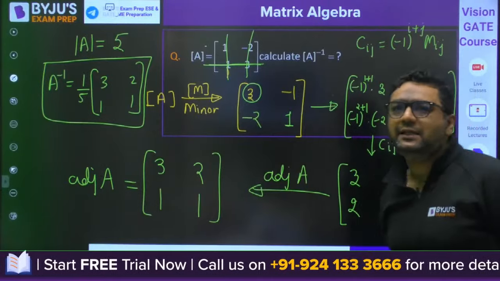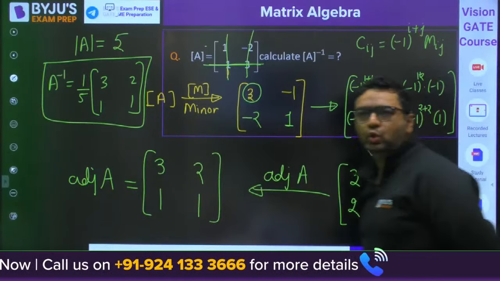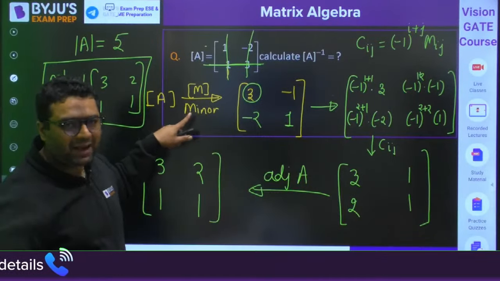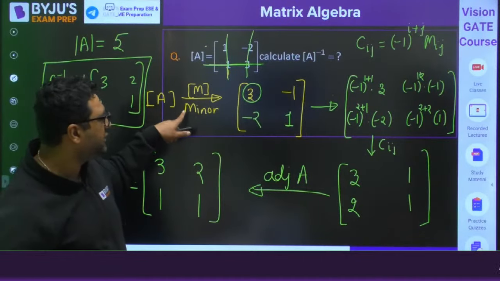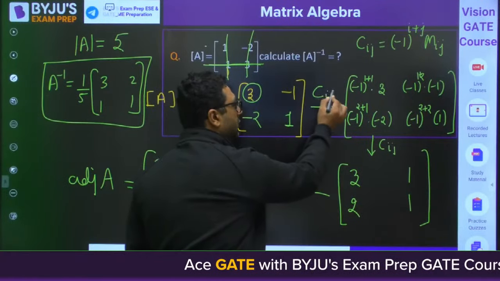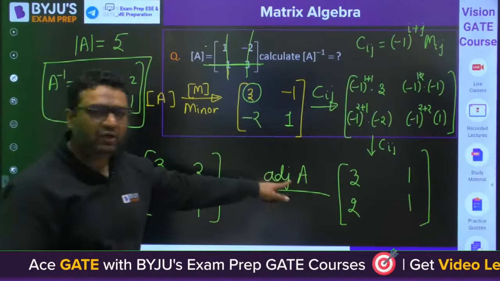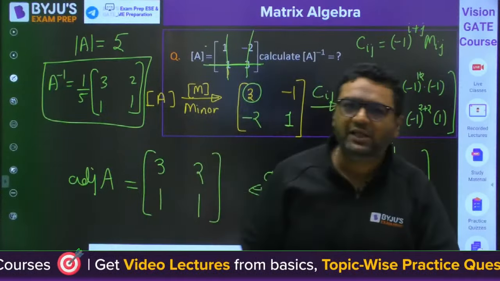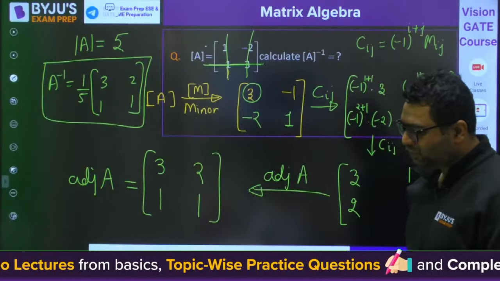So guys, this is the normal way to do. We have to first find out the minor matrix. Minor matrix is different. This is the minor matrix. This is the cofactor matrix. And then we have the adjoint of A, and then we have the inverse of A. Now this is the conventional way. What is the shortcut?